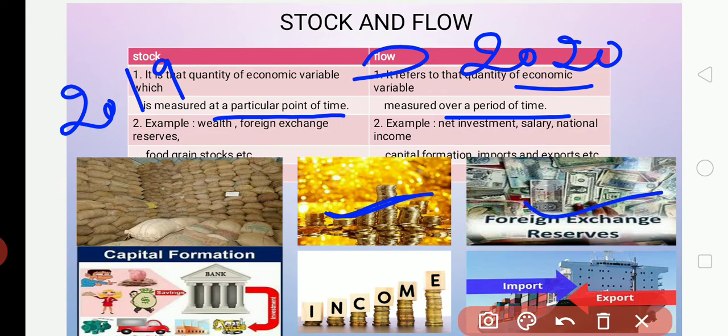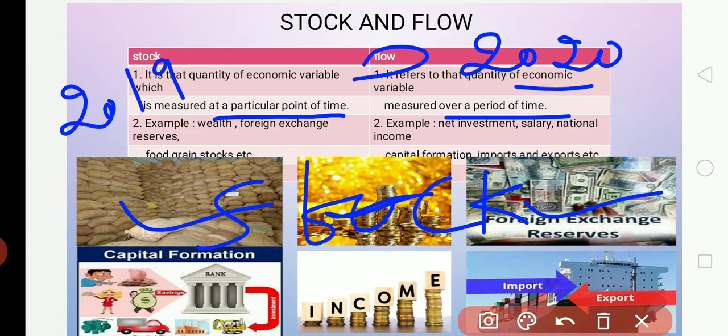Foreign exchange reserve, reserve means what the government already has. Food grain stocks. These are all examples of stock, what we already have at a particular point of time.